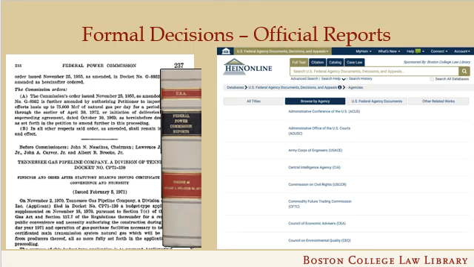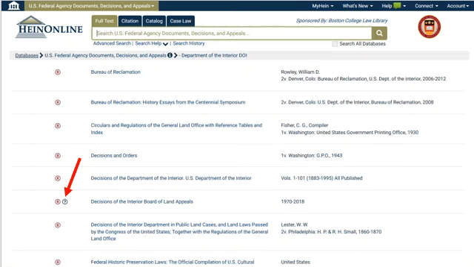PDFs of these official reports are often available through Hein Online. Select the U.S. Federal Agencies Documents, Decisions, and Appeals Library. It's easiest to browse by agency. That way you can see the various publications of each agency that are included in the library.